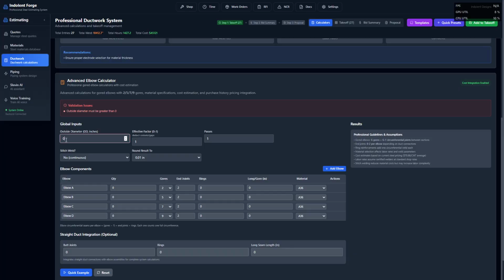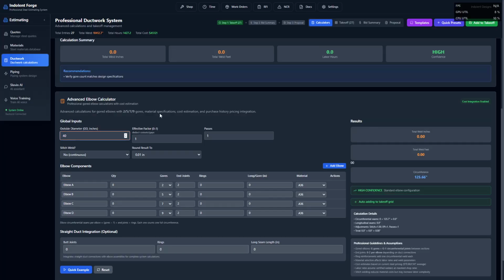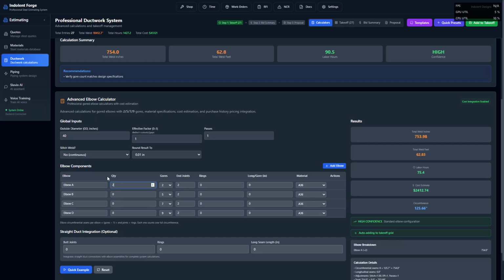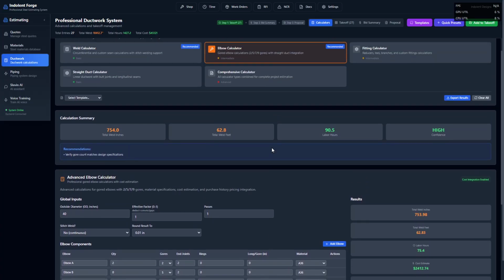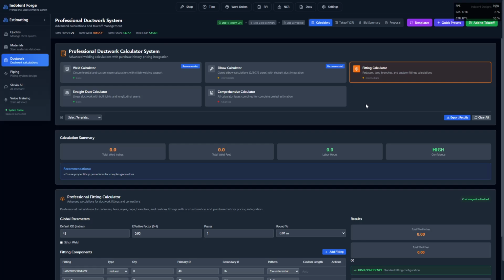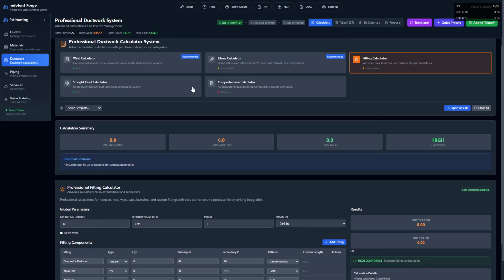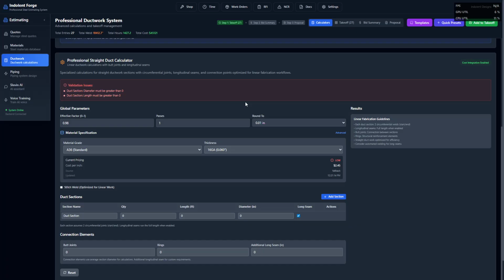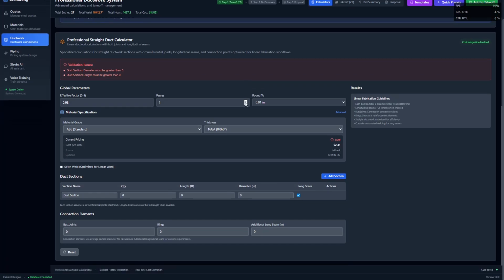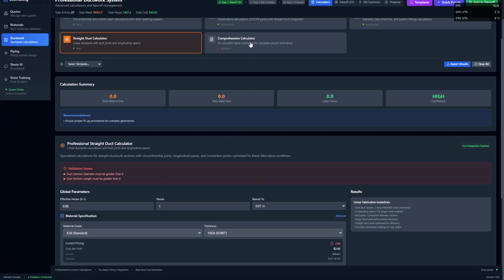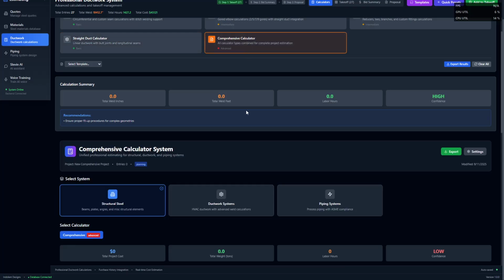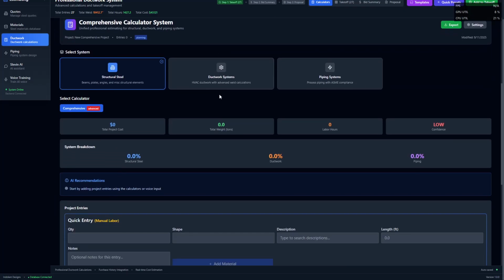You enter the diameter of the elbow, and it will auto-populate once you start filling out the remainder. I have two of these. There's a fitting calculator. There's a straight duct calculator. And my favorite, the comprehensive calculator, which includes all of the calculators within one section.